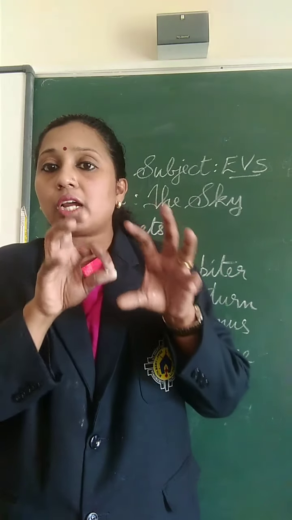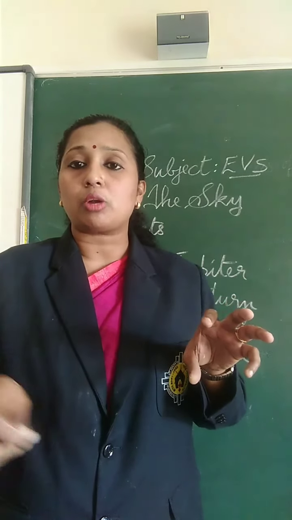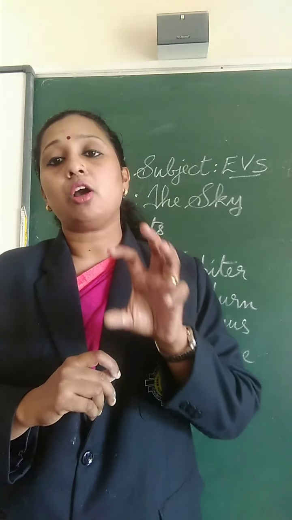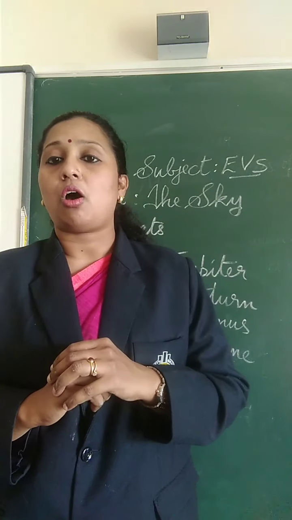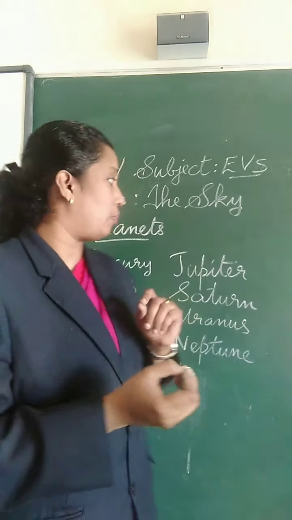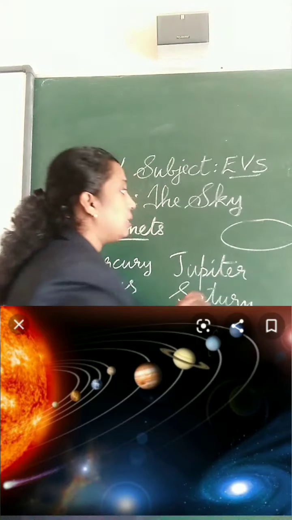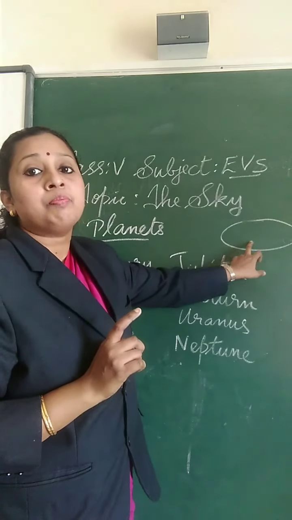So already I told you the sun will be at the center and other planets will be rotating or orbiting around the sun. So a celestial body orbiting around the sun along an elliptical orbit. Elliptical orbit means oval-shaped orbit. The oval-shaped path is known as elliptical orbit.